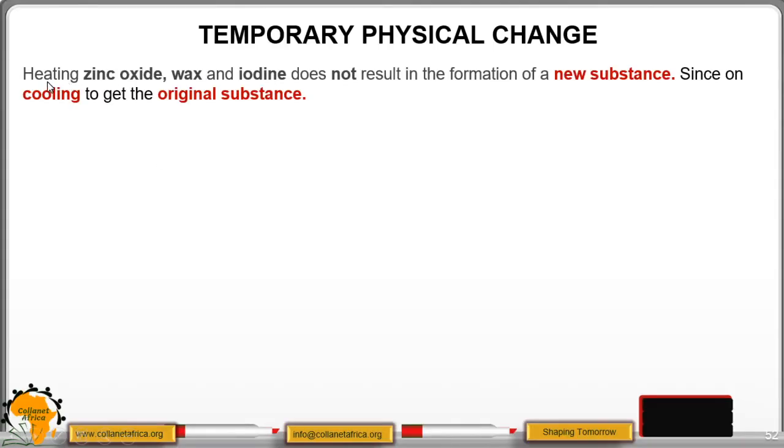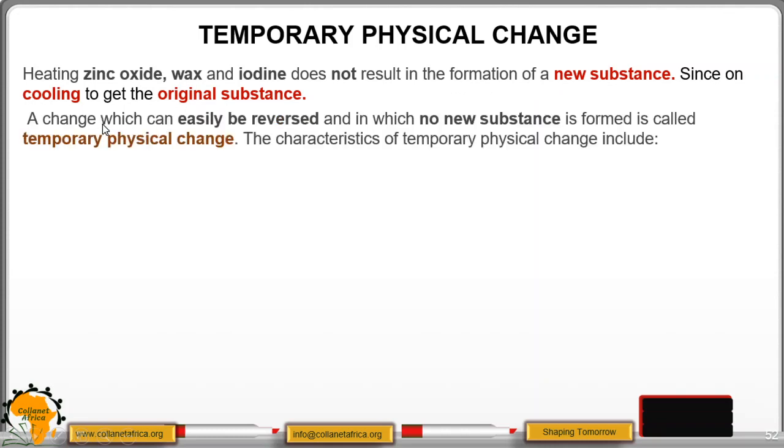So when zinc oxide, wax and iodine are heated, it does not result in the formation of new substances. On cooling, you get the original substance. So a change which can easily be reversed and in which no new substance is formed is called a temporary physical change.